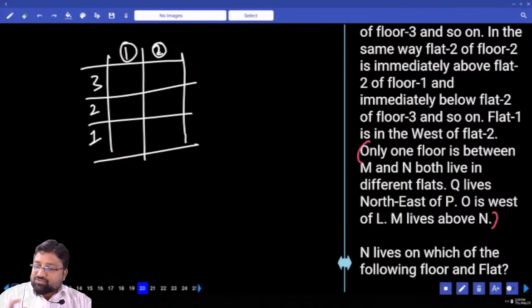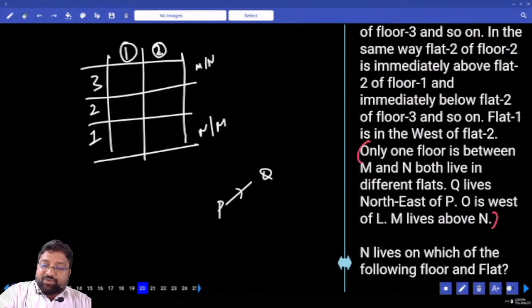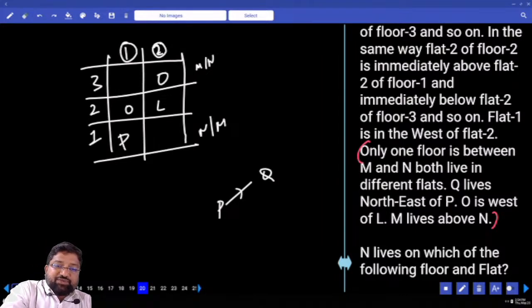Only 1 floor between M and N, both live in different flats. Q lives to the northeast of P. O lives to the west of L. O lives to the west of L, so O and L have to live on the same floor. So they have to live on only the second floor. There is no other option. So P, this is P, this is Q. No other option for P and Q. What is the last line? M lives above N. Done.